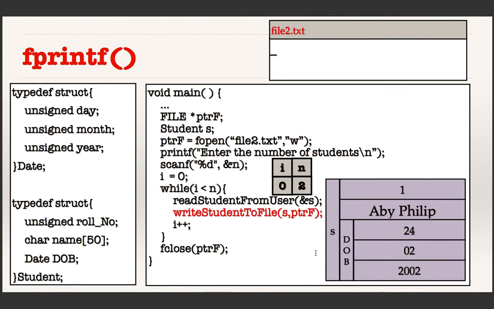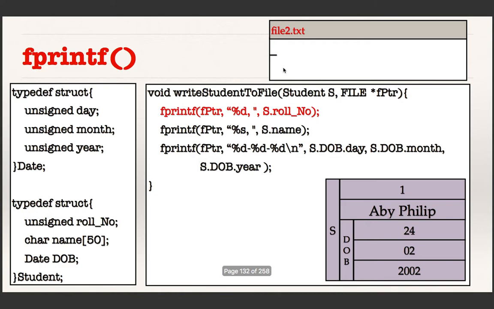And next is write student to file, and in this function I am making use of the fprintf function. What I am passing to it is not the address, I am just passing this structure as a copy to the function, and I am passing the file to which I have to write. So can we jump to that function?